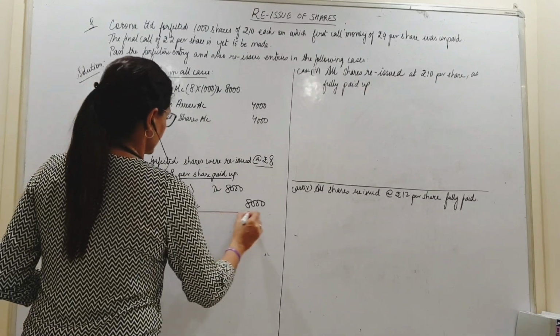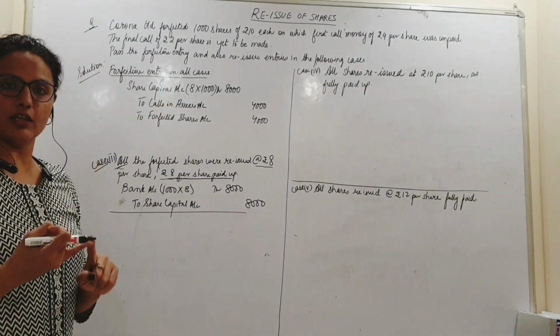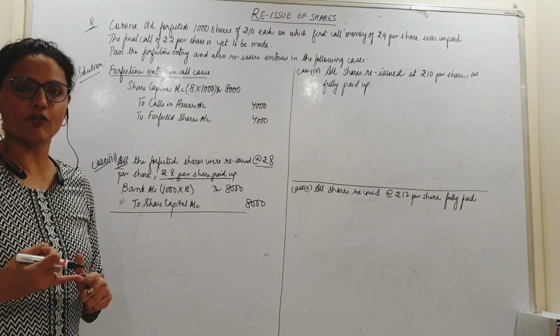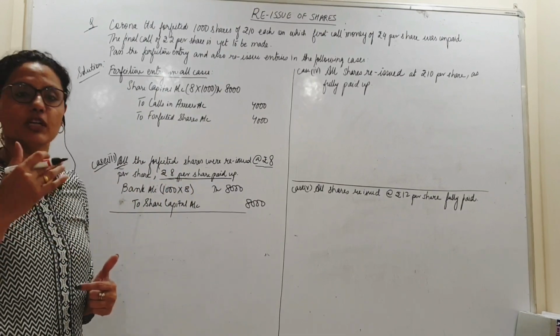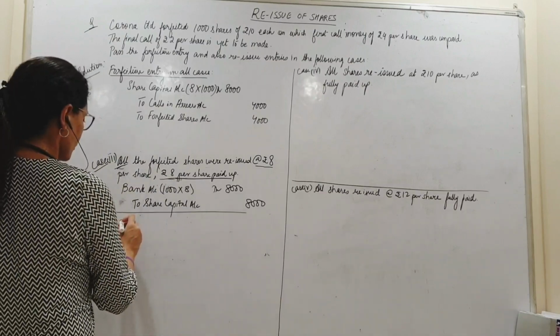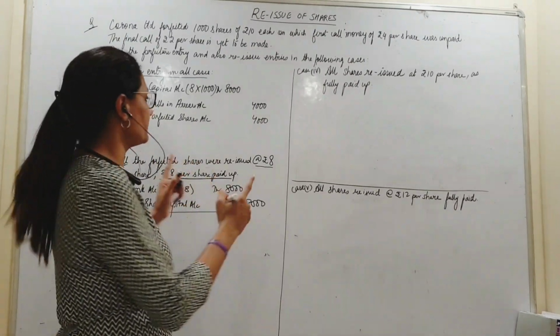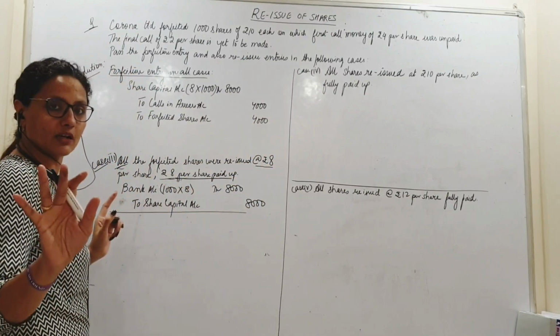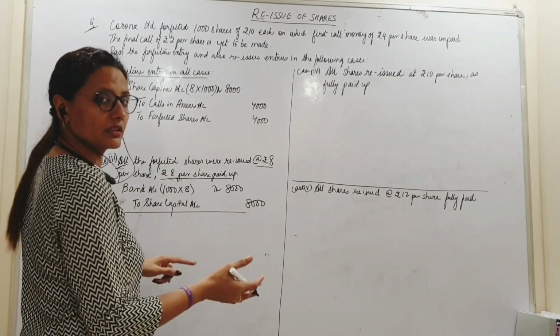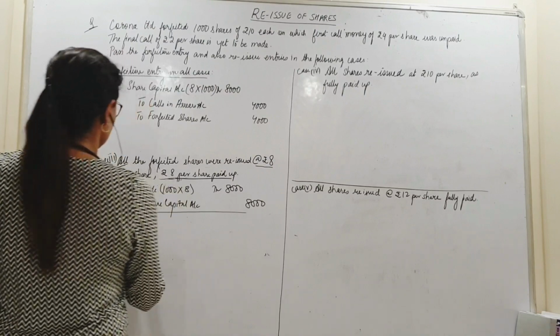Okay. Have I reissued all the shares? Yes. So I don't need that formula. I don't have to recheck how much part of it refers to the reissue of shares. So I can transfer this entire amount that is credited to forfeited shares account, it is 4000, to the capital reserve. Alright?